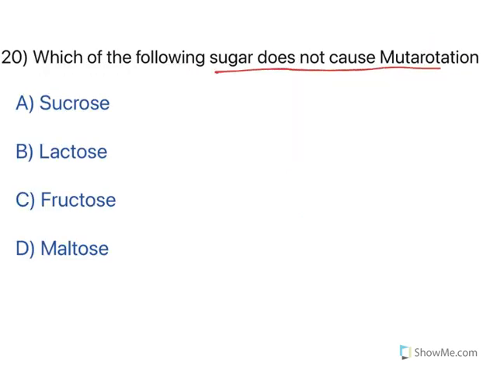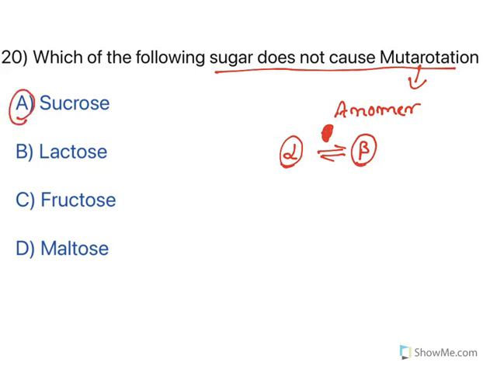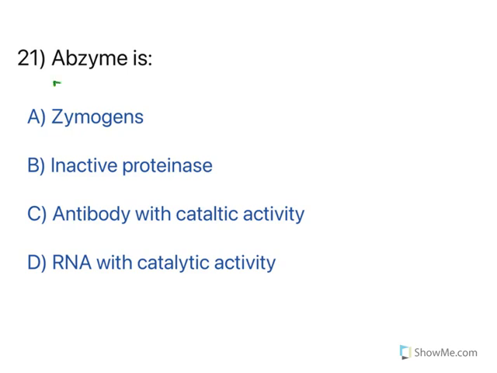Which of the following sugars does not cause mutarotation? Now see, mutarotation is because of anomers. In mutarotation, the alpha anomer is converted to the beta anomer, or the beta anomer is converted to the alpha anomer, and they form a stable combination. And that combination will give a specific optical rotation. So when a sugar has alpha and beta anomers, then only it will show mutarotation. Now sucrose is a non-reducing sugar which cannot show these alpha and beta anomers, so it will not have mutarotation. Whereas lactose, fructose, maltose, they will show mutarotation. Option is sucrose, A.